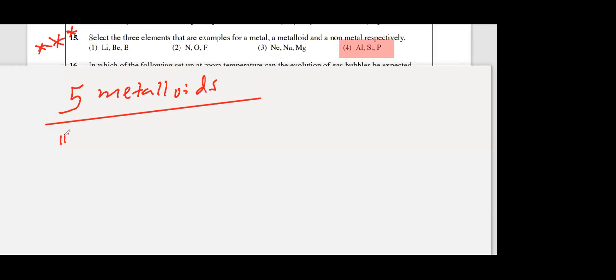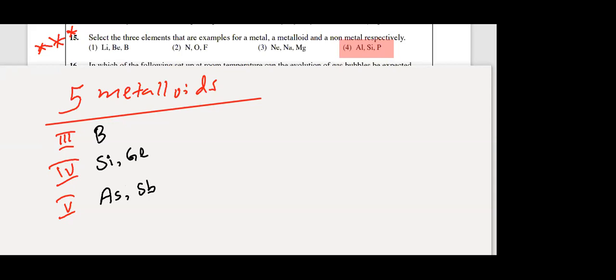Right? From group 3, boron. From group 4, silicon and germanium. Group 5, arsenic and antimony. What are the 5 metalloids in your syllabus? Please copy down. Not the long form of the periodic table. Your syllabus, O-level syllabus. Boron, group 3. Group 4, silicon and germanium. Then group 5, arsenic, As, and antimony, Sb.